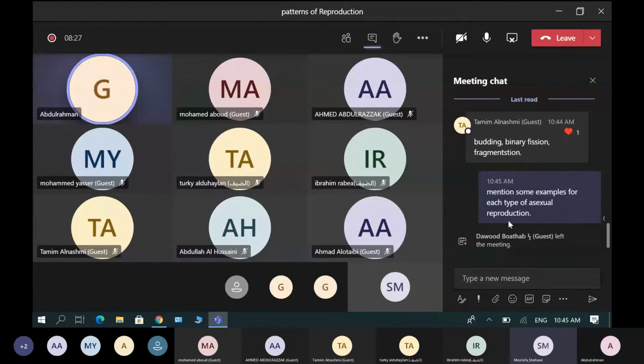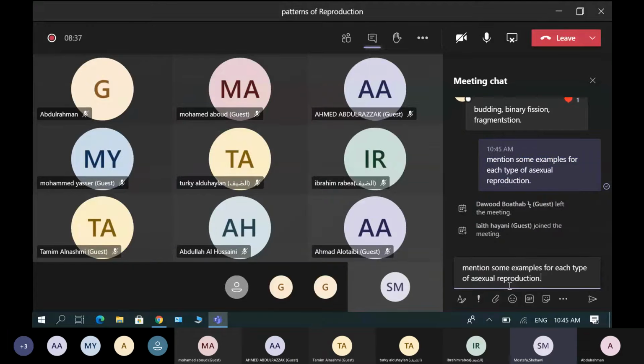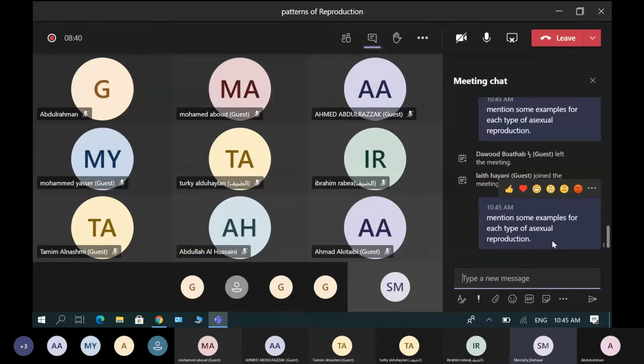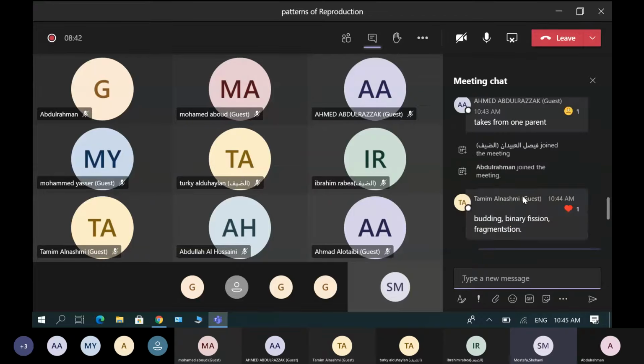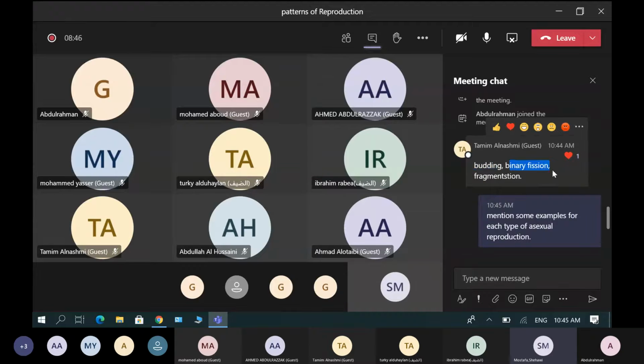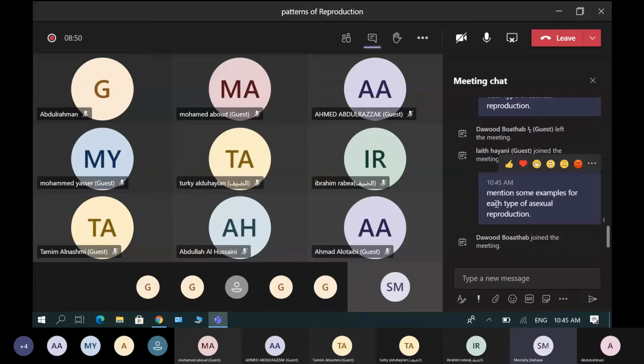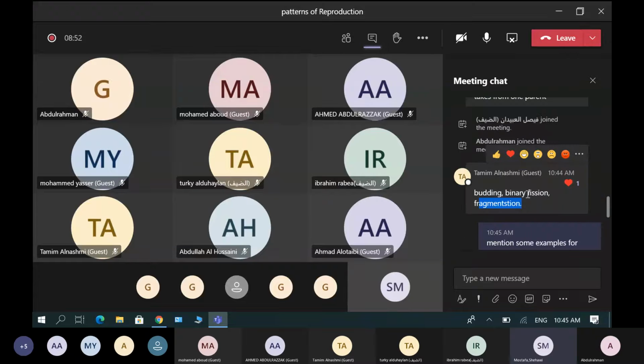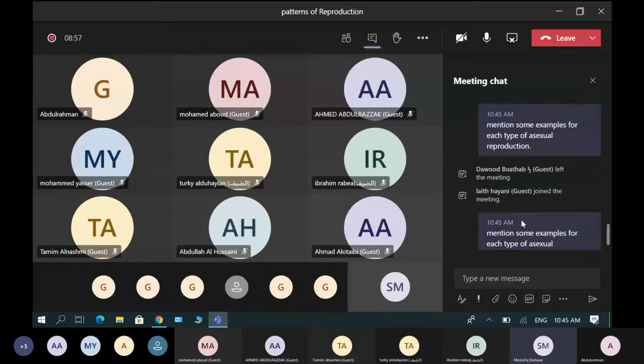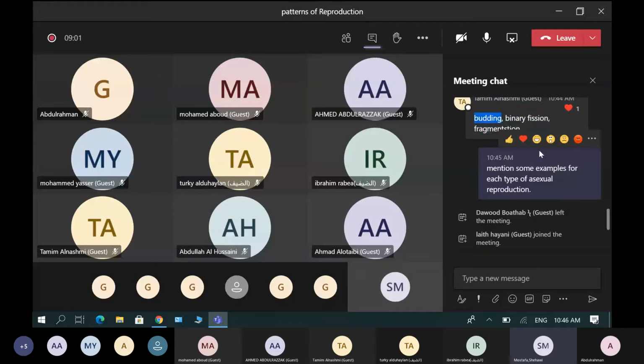Okay. The question says here, I shared the screen so you can see it. Mention some examples of each type of asexual reproduction. We have mentioned here some types: budding, binary fission, fragmentation. I want some types of organisms that reproduce by budding, binary fission and fragmentation. Let's take budding, for example. Examples for budding, then examples for binary fission, and an example for fragmentation.